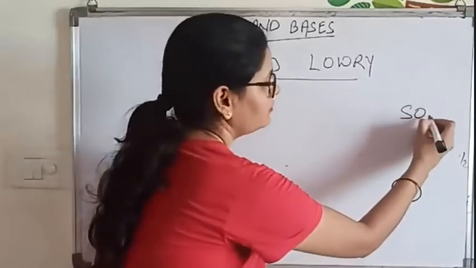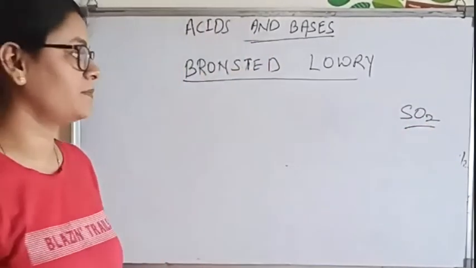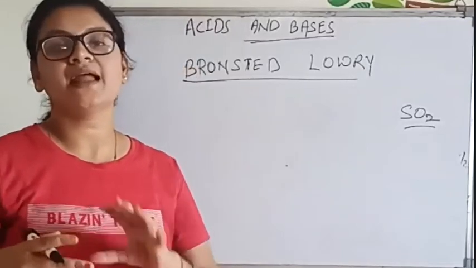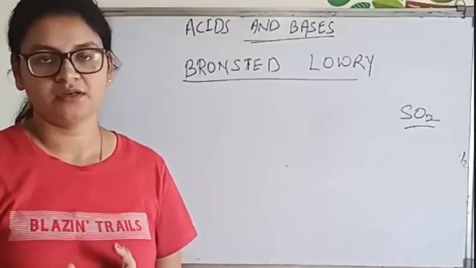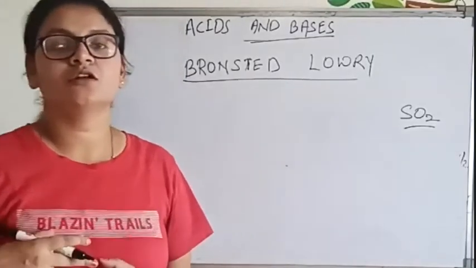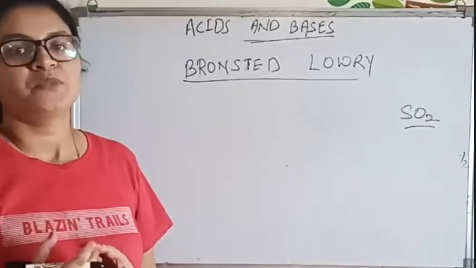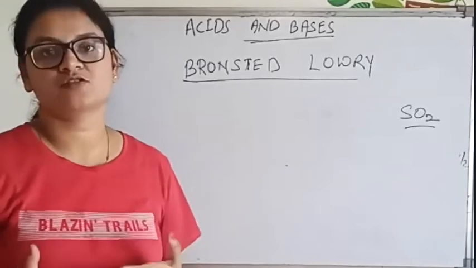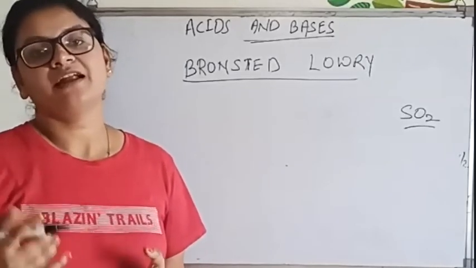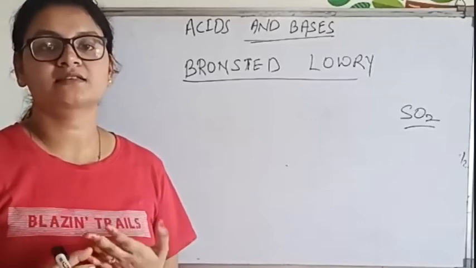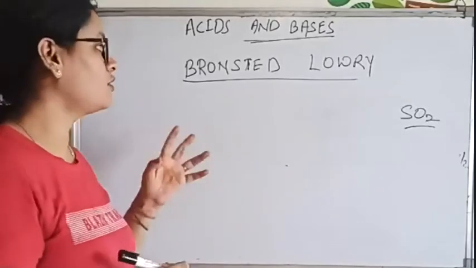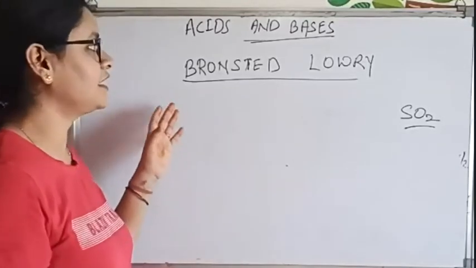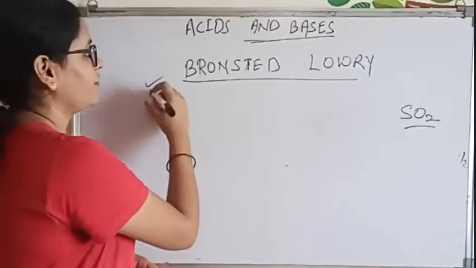But there was some limitation of that concept. The Arrhenius concept was dealing only with acids that contain H plus ion. What about SO2? SO2 also behaves as an acid, but there is no H plus ion. Then how will we define SO2 as an acid or base? After that, a few scientists discovered more concepts, and the first well explained concept was given by Bronsted and Lowry, and this is very, very important.